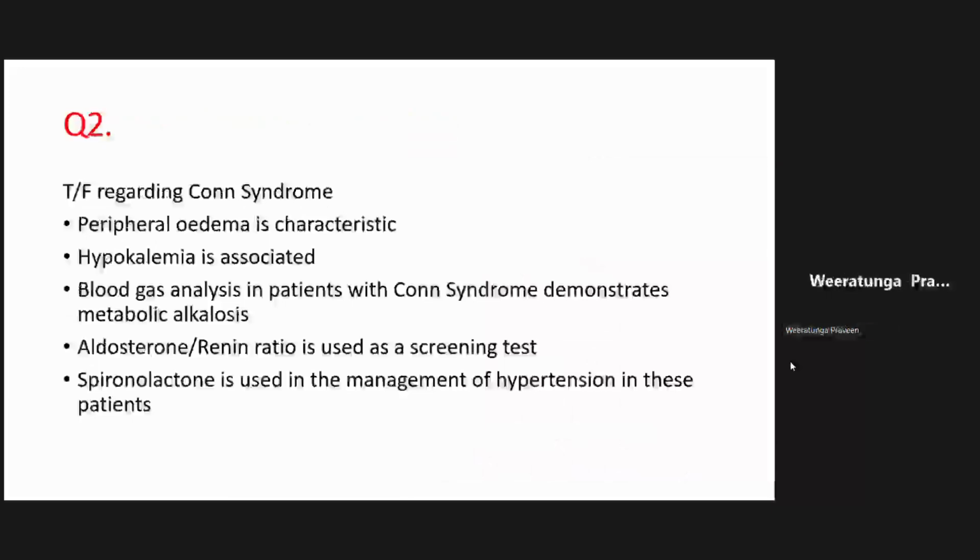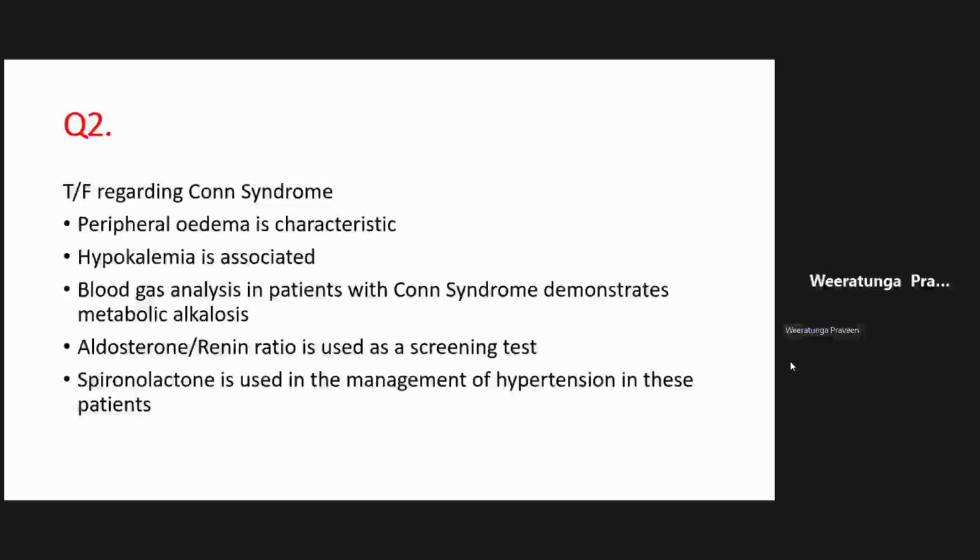Conn syndrome, peripheral edema is characteristic. Now, I already told you that there is salt and water retention because of the high mineralocorticoids, because that is the action of the mineralocorticoids. They reabsorb sodium and water. But for some unusual reason, these patients do not develop edema.